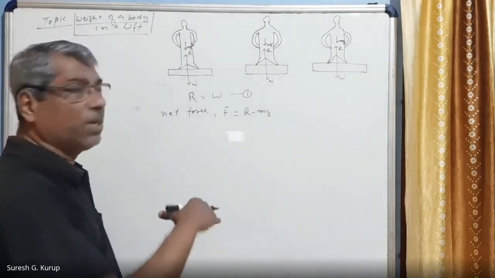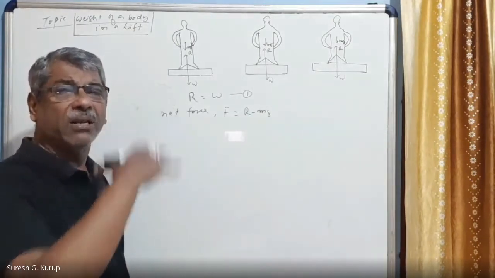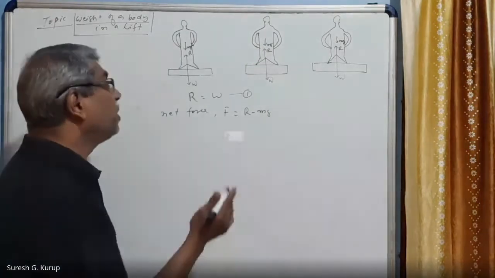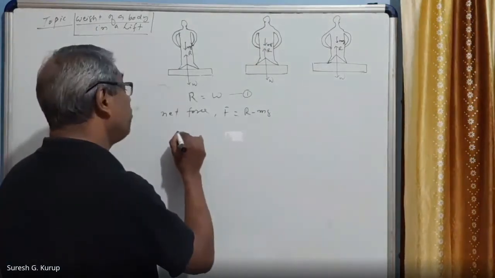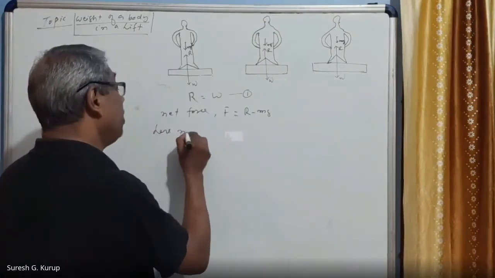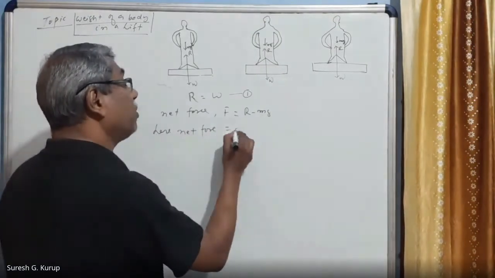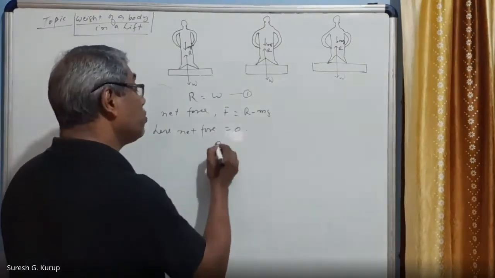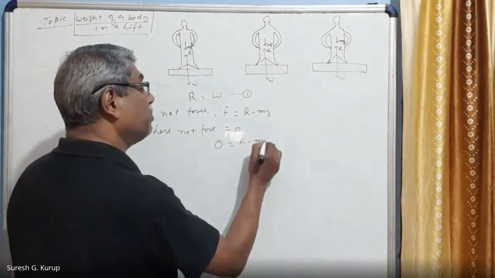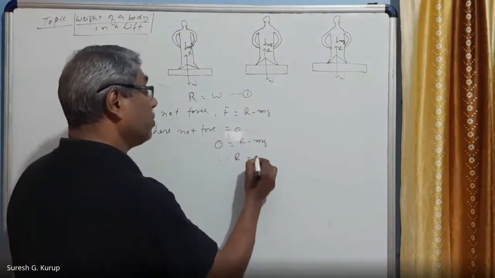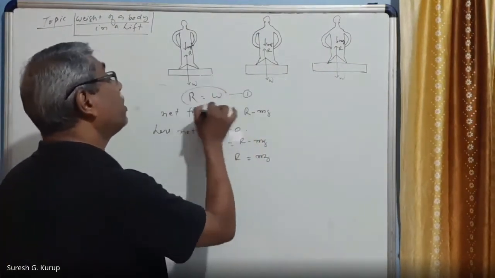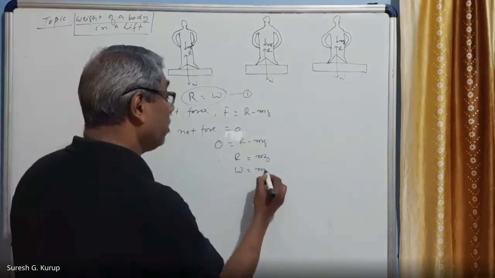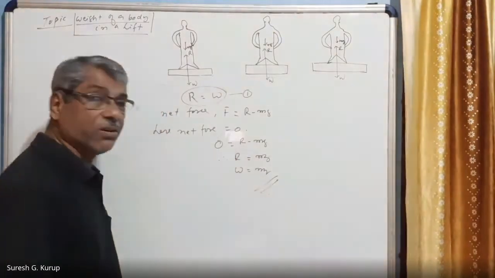But in this case, as the body is not accelerating up or down, the net force is equal to 0. Therefore F is 0, so we can write 0 is equal to R minus mg. Therefore R is equal to mg. But R is equal to W already, so W is equal to mg. This is equation number one.